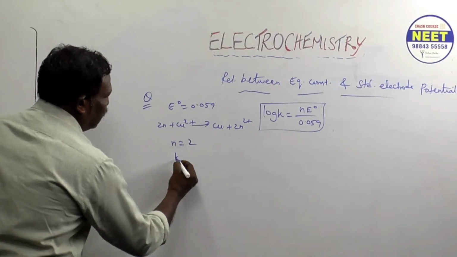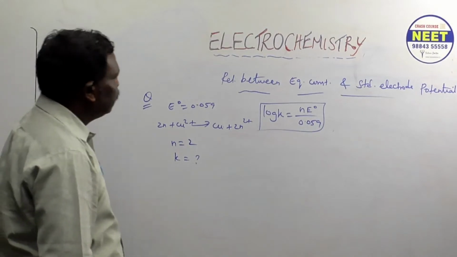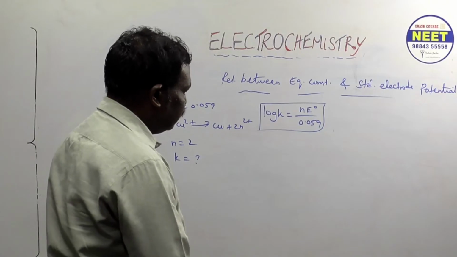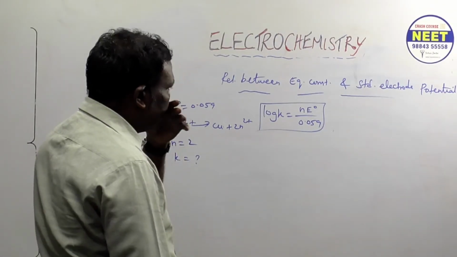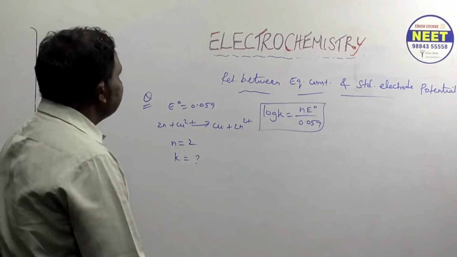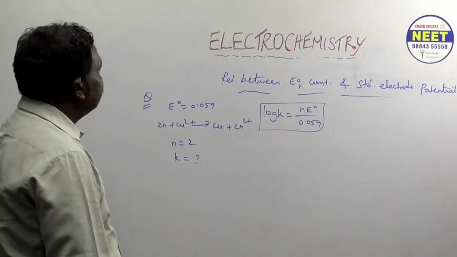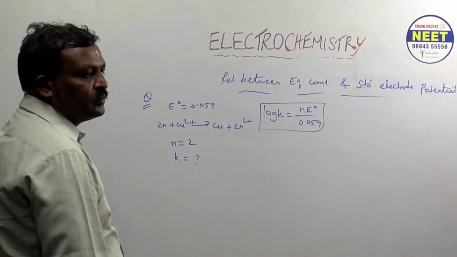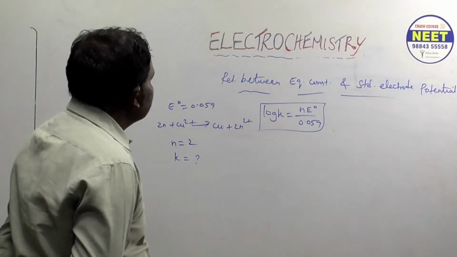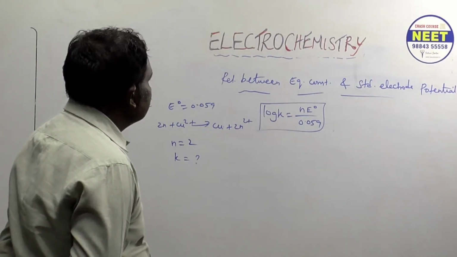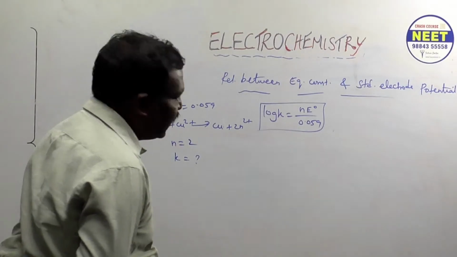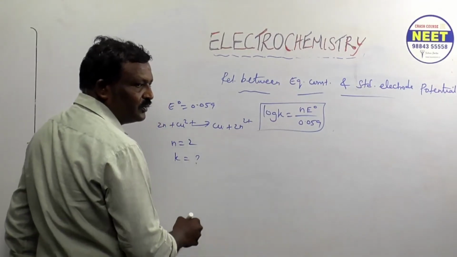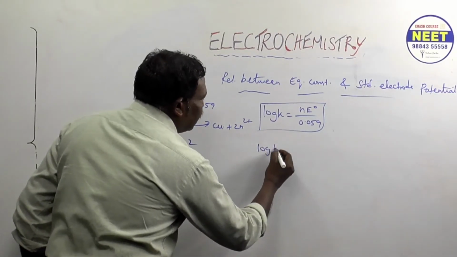So what is K? Log K is equal to 2 times E0 by 0.059. But they are asking K. Are you following? Simple. Simple sum only.